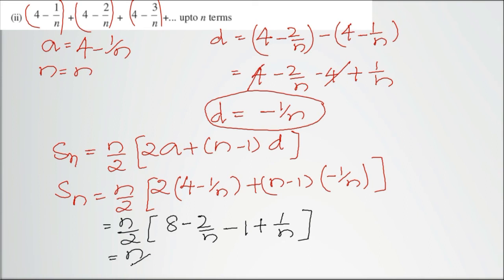So n by 2 times 7. The combination of minus 2 by n plus 1 by n is negative 1 by n. On further simplification, we get LCM as n here. So (7n - 1) will be there. n and n will get cancelled. (7n - 1) by 2. This will be the sum.